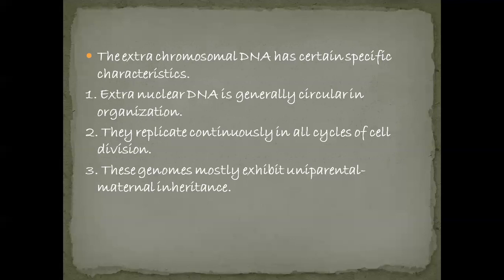The inheritance of the genome through mitochondria and chloroplast is mainly maternal. And recombinations are very rare in these genomes when we compare with our nuclear genome. So these are the characteristics of the extranuclear genome.